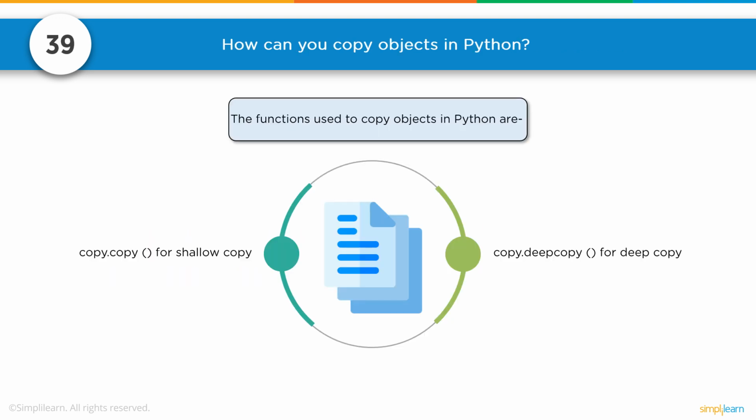Number 39, how can you copy objects in Python? The functions used to copy objects in Python: we have copy.copy for shallow copying and copy.deepcopy for deep copying.